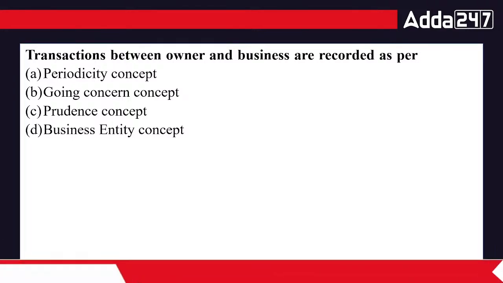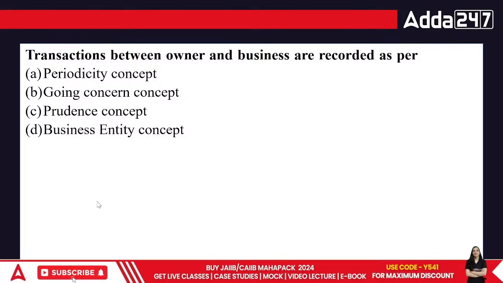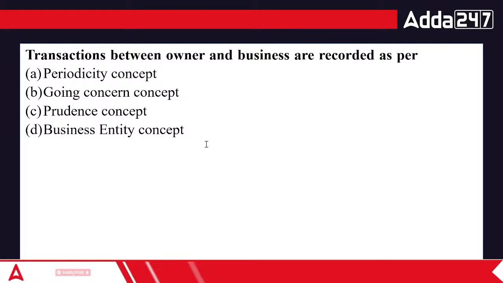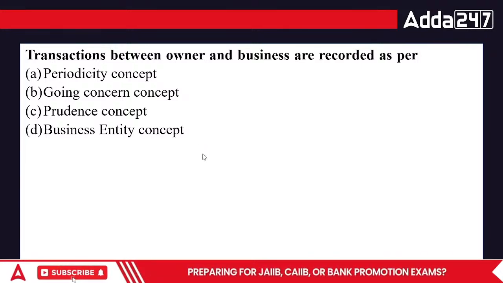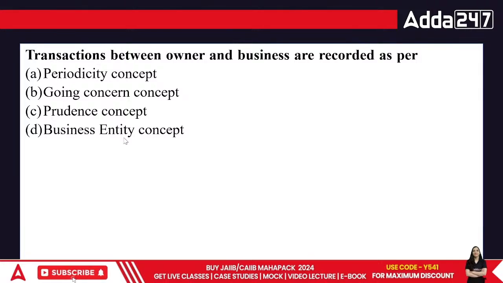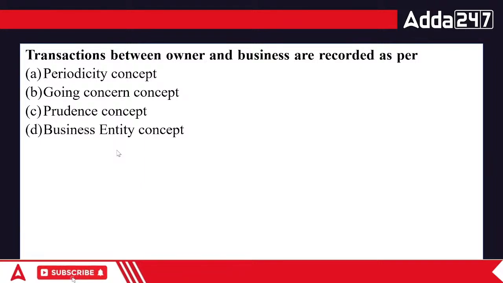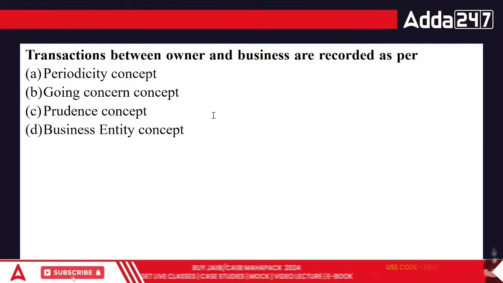Prudence says that when we talk about a specific organization, there's one particular thing which is there. Prudence is basically conservatism. Conservatism means anticipate the losses but not profits. If you can see the profits coming up, wait for the profits to be there. But if you see losses coming up, don't try to put them into your books of accounts at all.